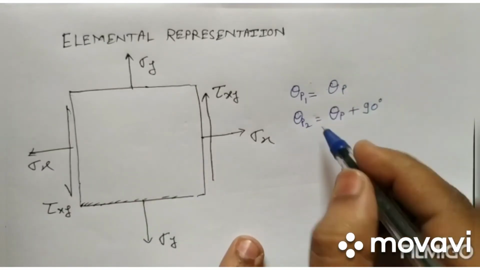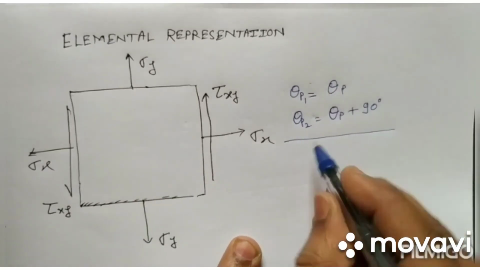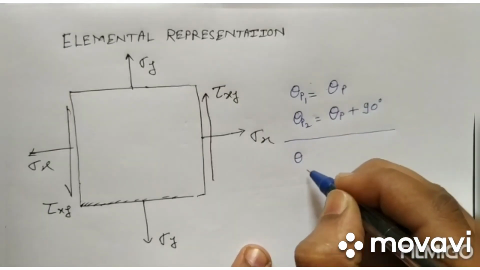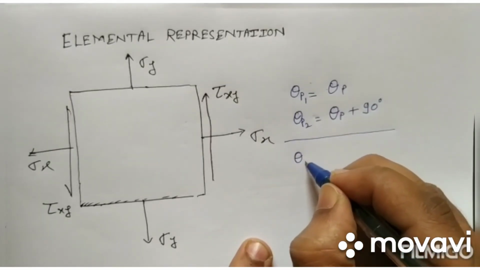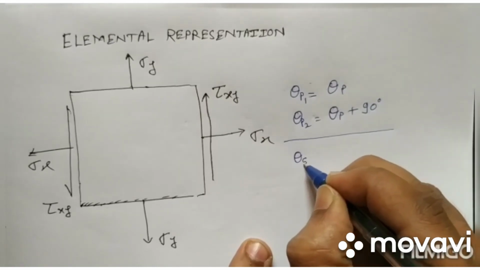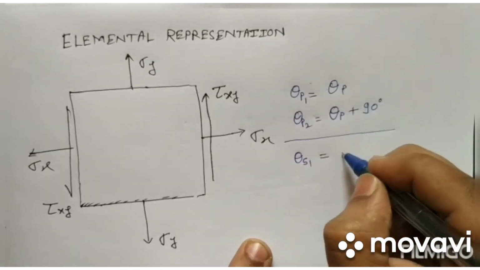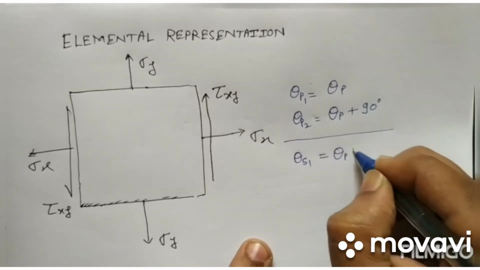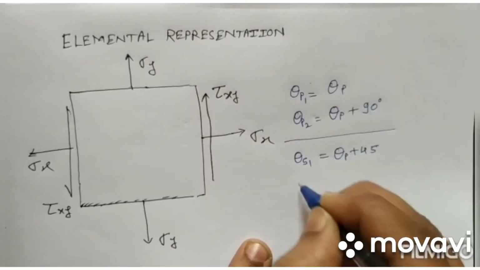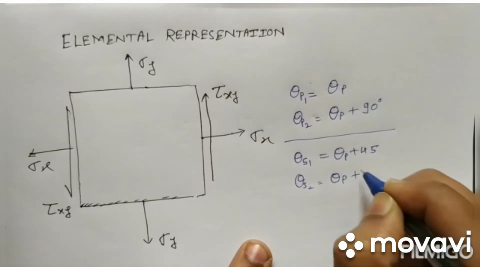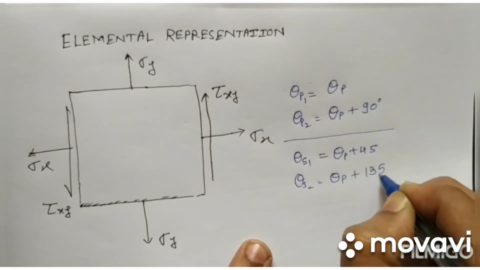And if we want the planes of maximum shear stress, let's consider theta s1, that will be theta p plus 45, and theta s2 will be theta p plus 135 degrees.